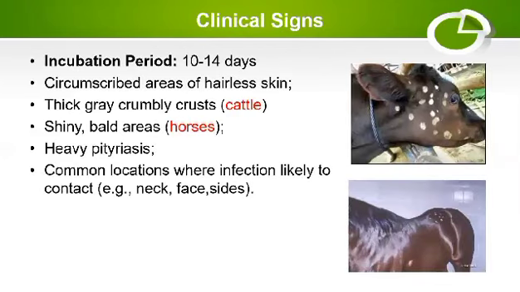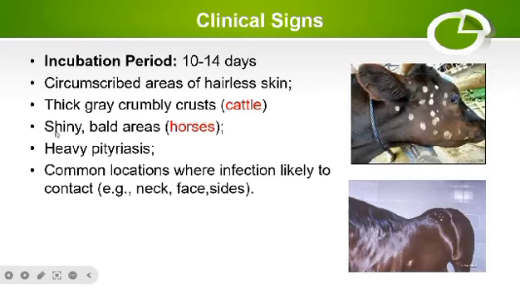Then we will discuss the clinical signs of this disease. The incubation period of ringworm is about 10 to 14 days, and the lesions of this disease are very typical. You will find circumscribed areas of hairless skin, as you can see in this cattle, and there is formation of thick gray crumbly crust because of keratinolysis, as you can see in this cattle.